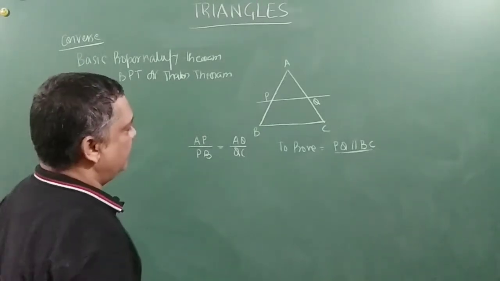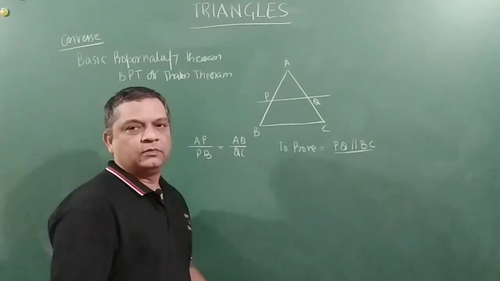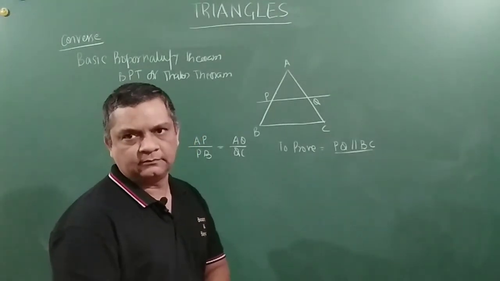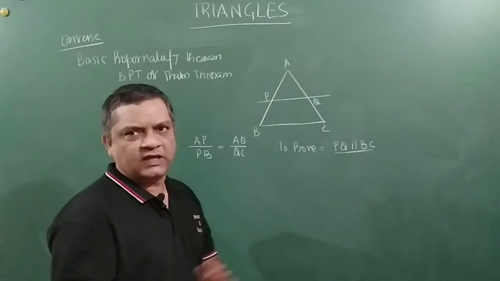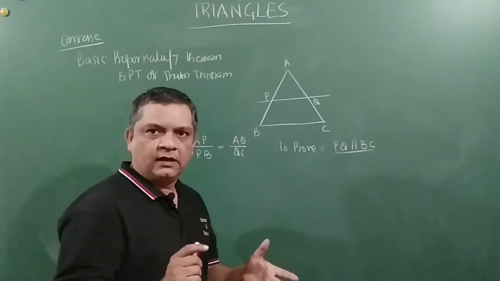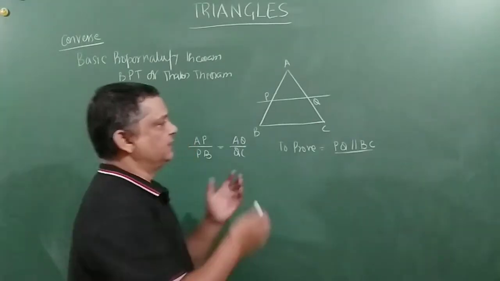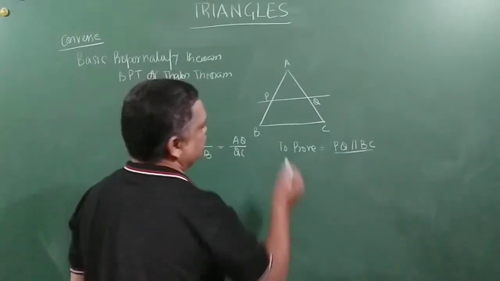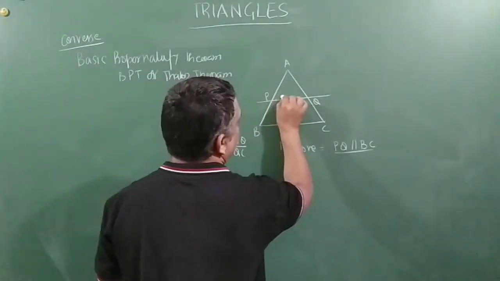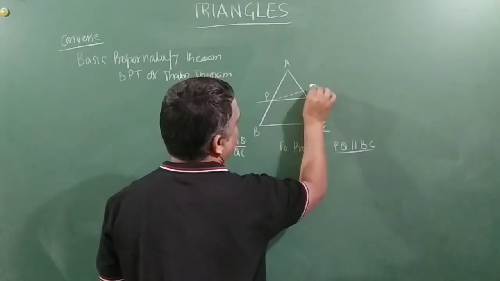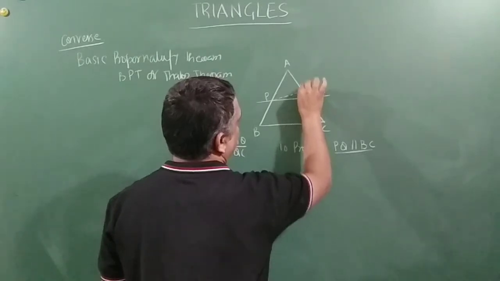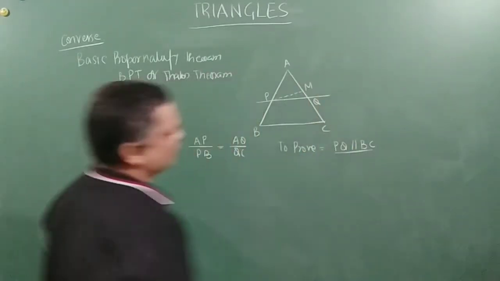So friends, for this, let us assume for a moment that PQ is not parallel to BC. So there must be some other point where, if I draw the line, then it becomes parallel to BC. Let us say that point is here. I will call it M, so that there is no confusion.